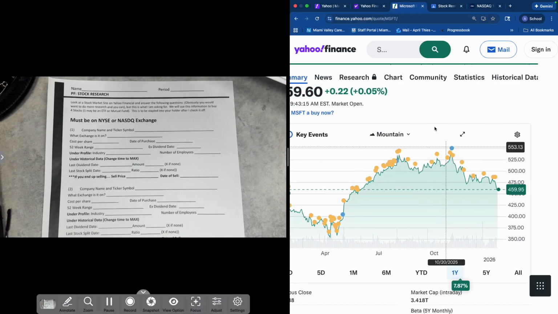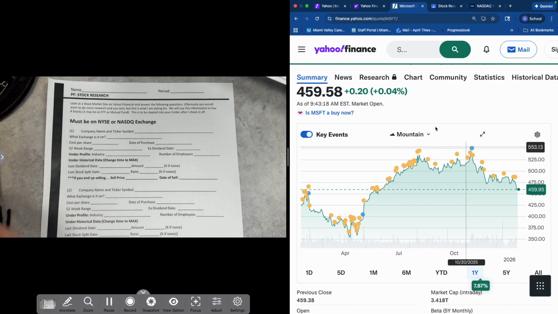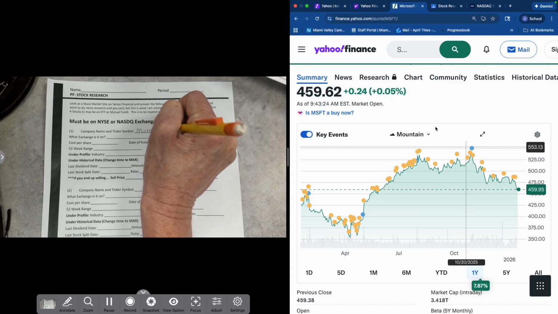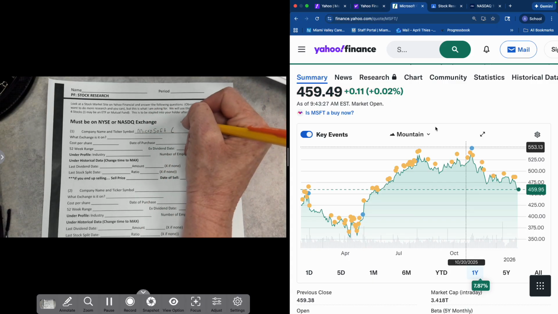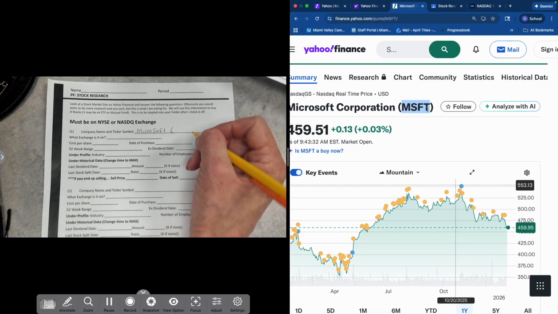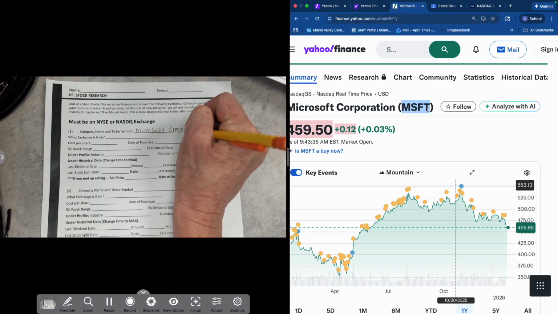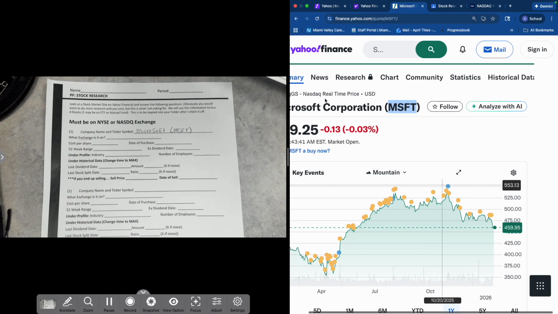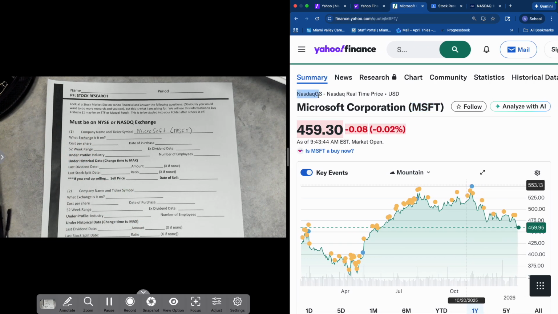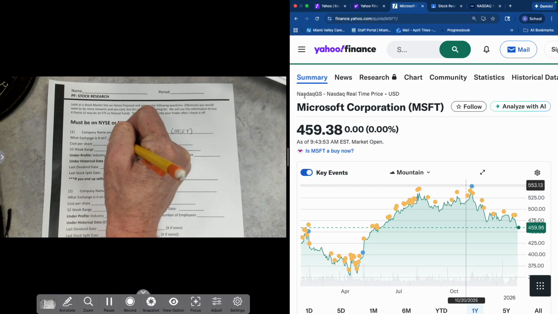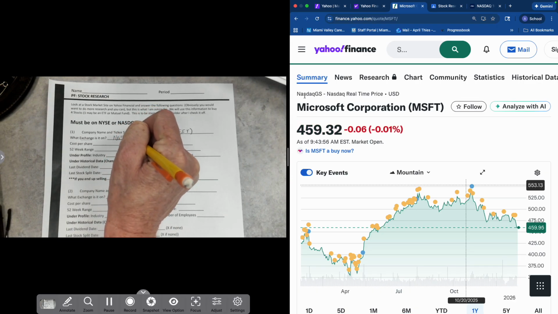Okay, so once you get the stock that you're going to be researching, you're going to put the company name. So I'm going to put Microsoft. And then you are going to put the ticker symbol. You will find it to the right of whatever the company name is. In this case, it's MSFT. Next, tell me what exchange it is on. This means, is it on the New York Stock Exchange or is it on NASDAQ? The very first words above the name are the stock exchange that it's on. In this case, this is on the NASDAQ. So I'm going to just write that down.